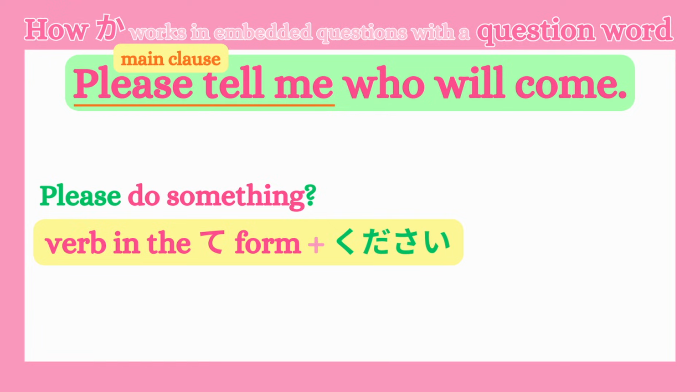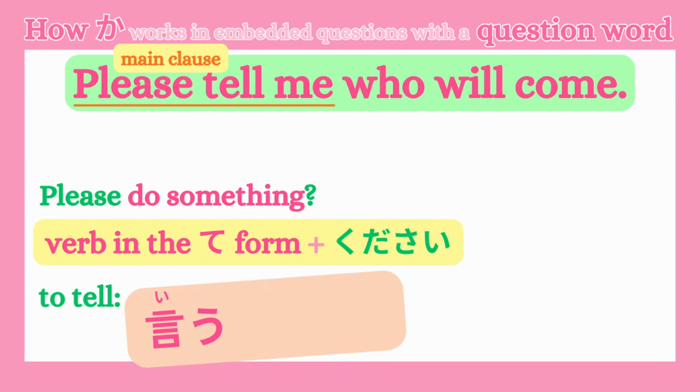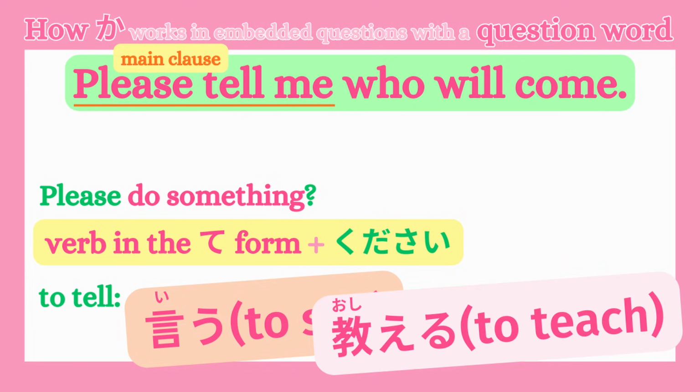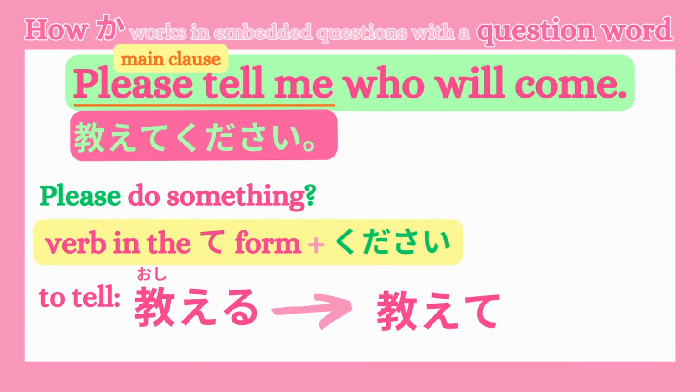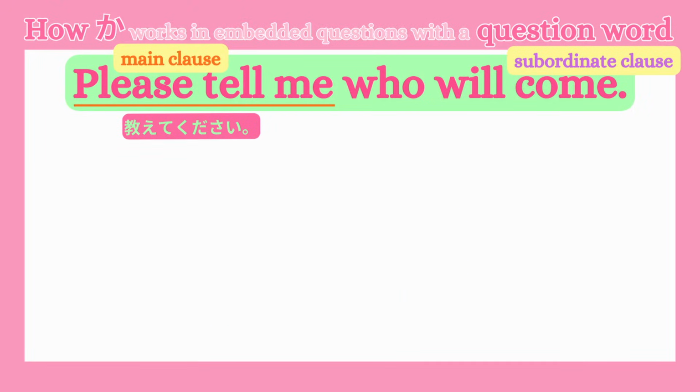Our sentence is, please tell me, so we need the verb to tell. You might think of the verb 言う, which means to say, and that's not wrong, but in this case, the image is that you give me information or teach me something you know. So in Japanese, we usually use the verb 教える, which means to teach. Now we conjugate 教える into the te form. The te form of 教える is 教えて. So we get 教えてください. That's it for the part please tell me.